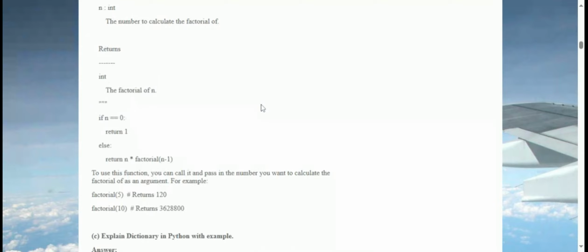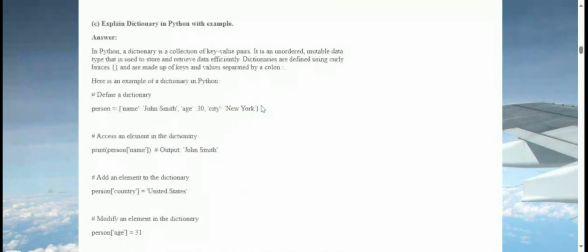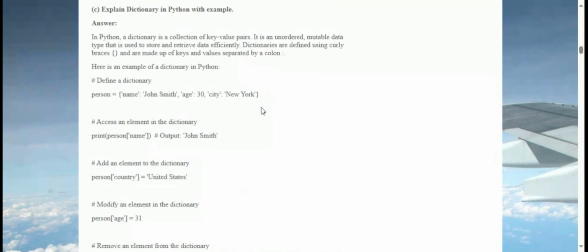Explain dictionary in Python with example. Answer: In Python, a dictionary is a collection of key-value pairs. It is an unordered, mutable data type that is used to store and retrieve data efficiently. Dictionaries are defined using curly braces and are made up of keys and values separated by a colon. Here is an example of a dictionary in Python.